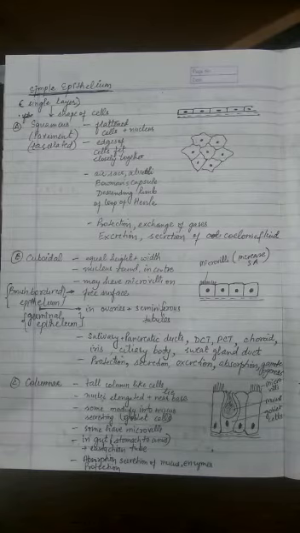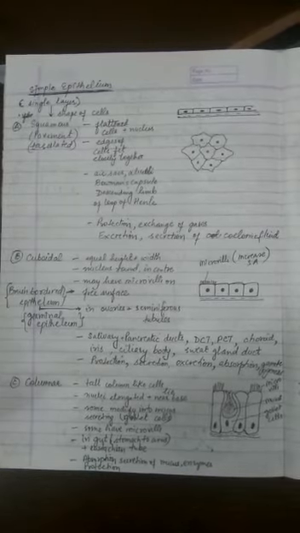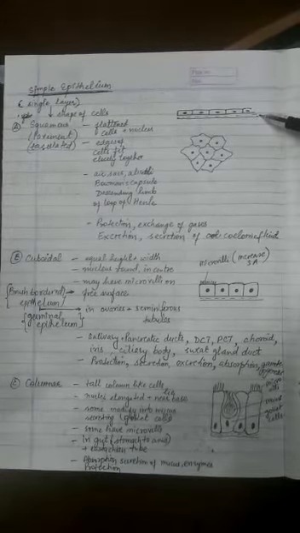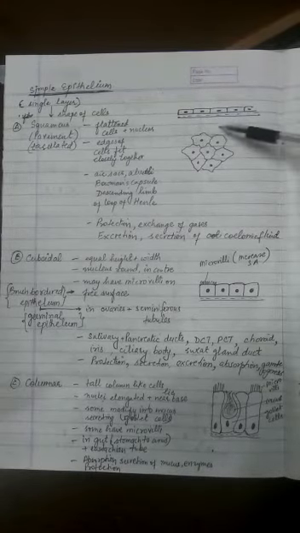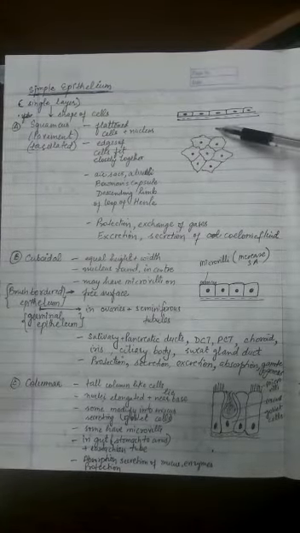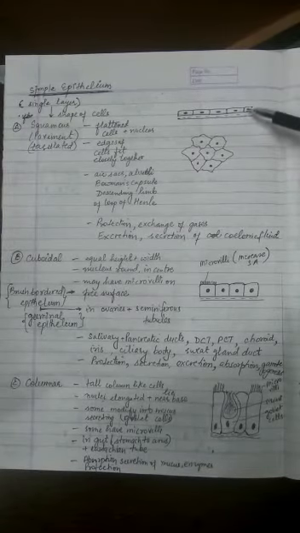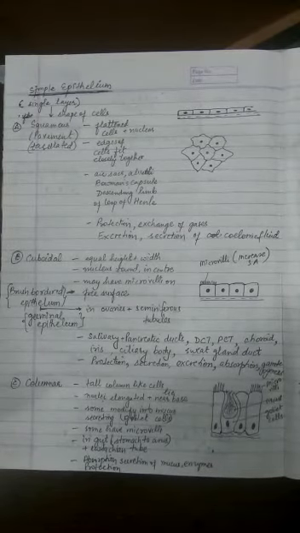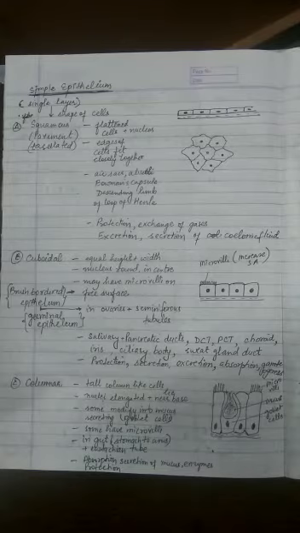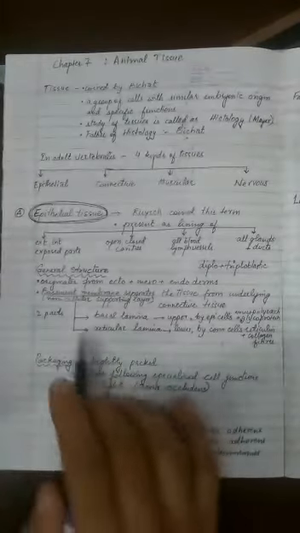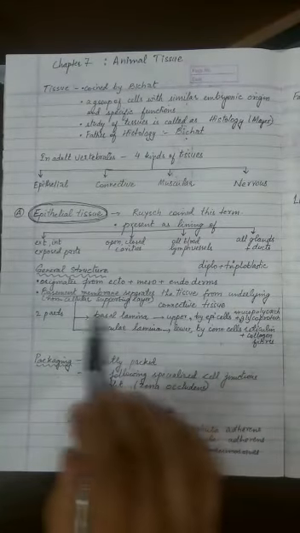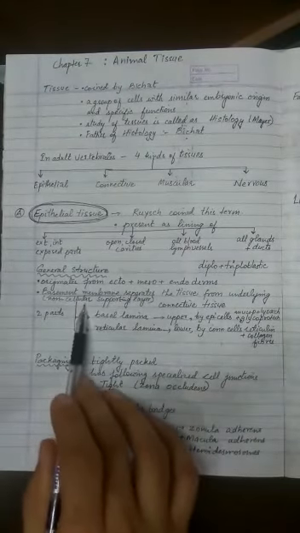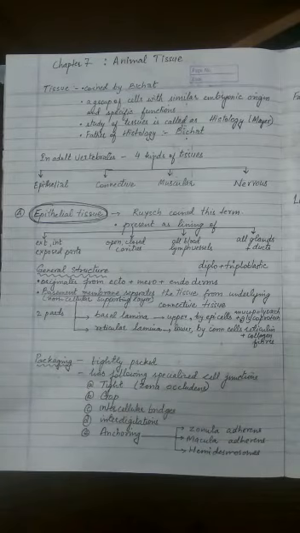So from where will the nutrition come, and from where will the gaseous exchange happen? The basement membrane is non-cellular, and just under it we have connective tissue which has blood supply and nervous supply also, and that's why exchange and the sensory system are possible with the help of epithelial tissue. Remember this layer is non-cellular and supportive in nature.